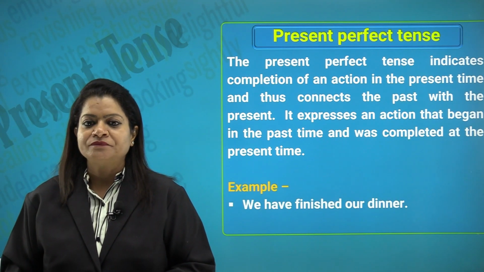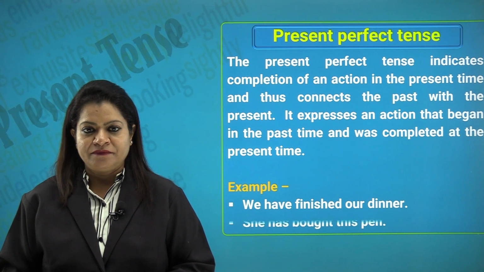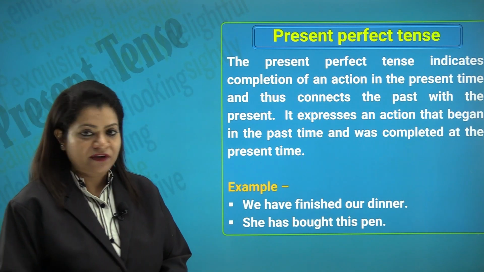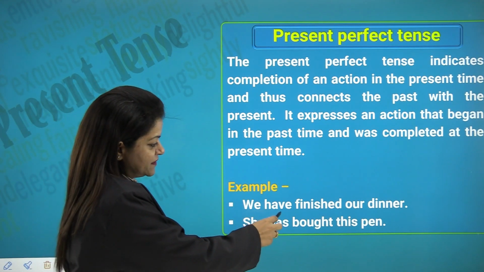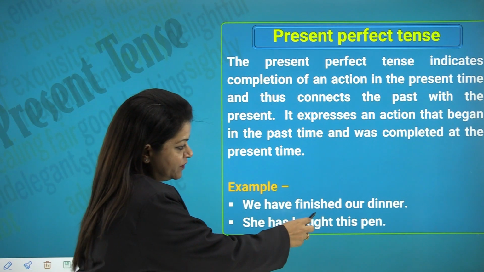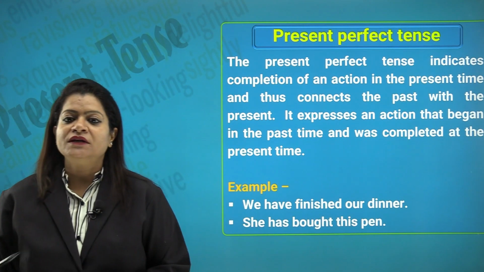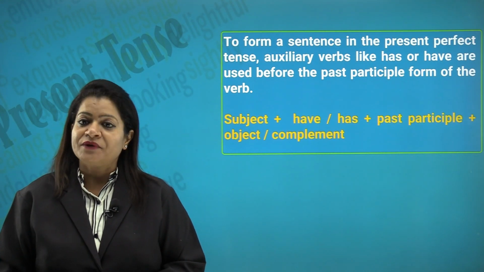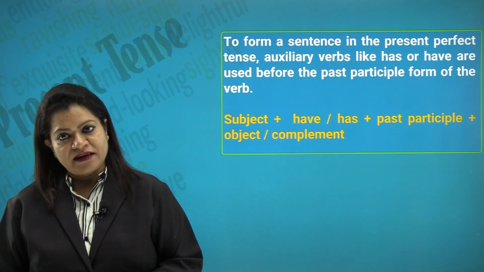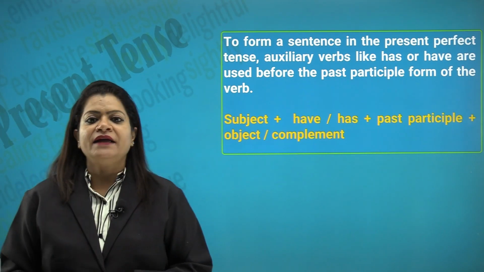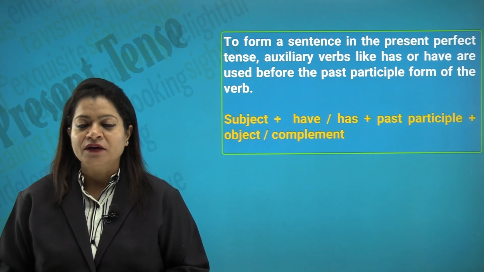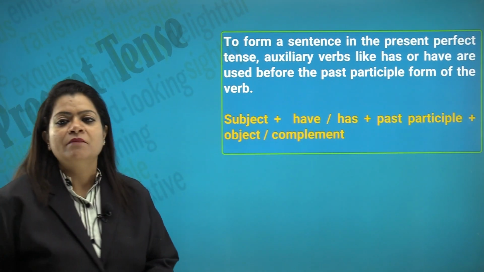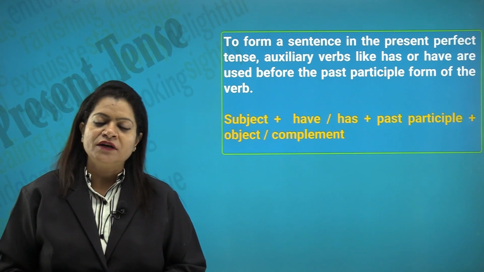For example, we finished our dinner. She has bought this pen. So, you look at how the structure that we have here is the subject plus the be form of the verb and then finished our dinner. So, we are using the past participle form of the verb here. So, to form a sentence in the present perfect tense, auxiliary verbs like has or have will be used and we use the past participle form of the verb. So, what is the structure for us? Subject plus have or has plus the past participle plus the object or the complement.